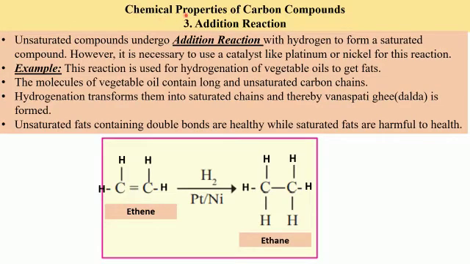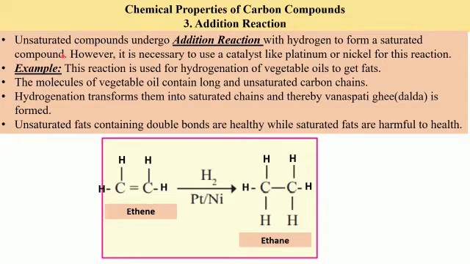The next chemical property of carbon compounds that we are studying is addition reaction. Addition reaction is a characteristic of unsaturated carbon compounds. Unsaturated compounds undergo addition reaction with hydrogen to form a saturated compound.